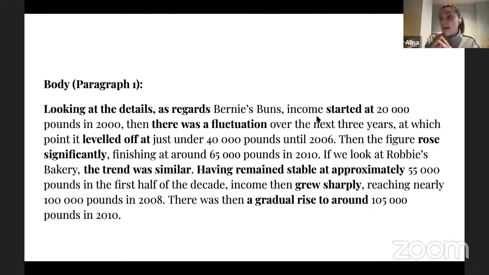So I'm saying income, for example, started at 20,000 pounds in 2000. If you have a line graph, lines would definitely start and finish with something. So start at, and then your number, is a great structure to use in order to describe how the attendance starts, right?